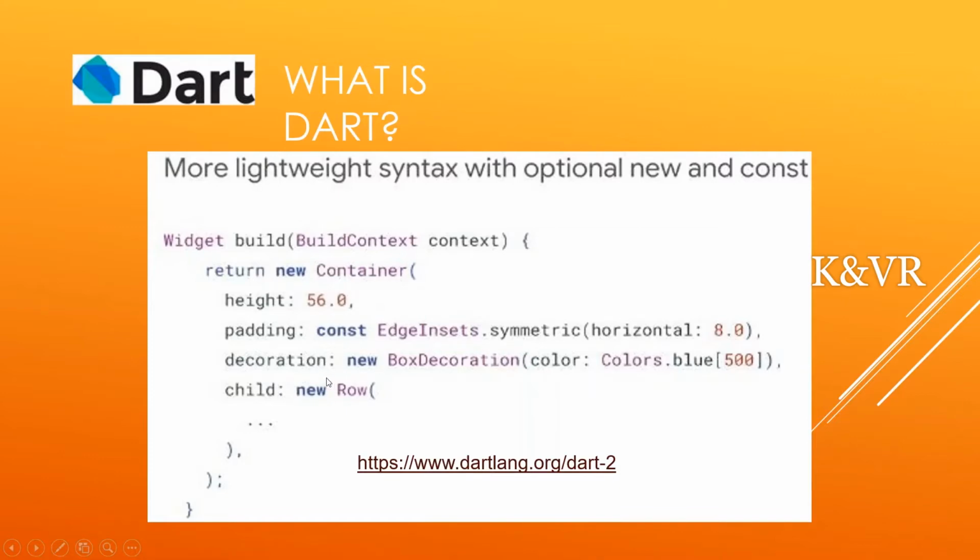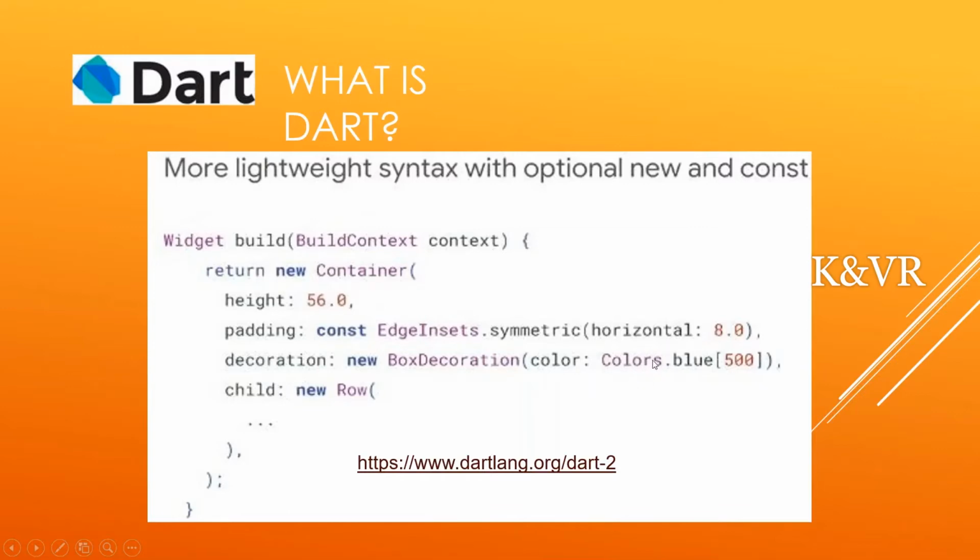Then the decoration: for that container we are giving a new BoxDecoration. Inside it, we take the color. What color? We take it from Colors, which is one of the predefined widgets.